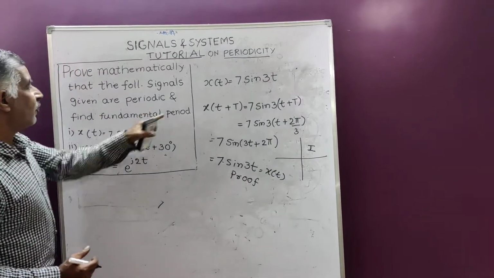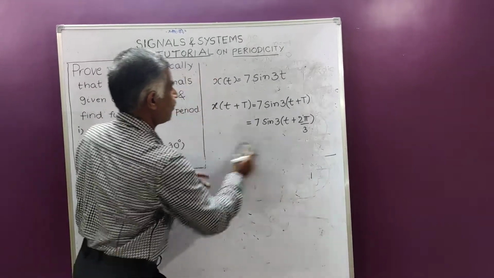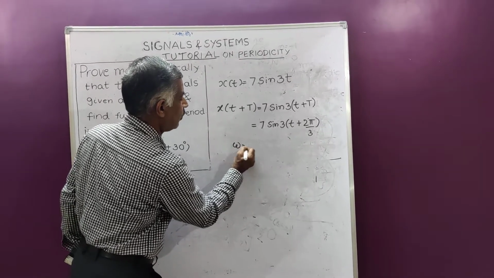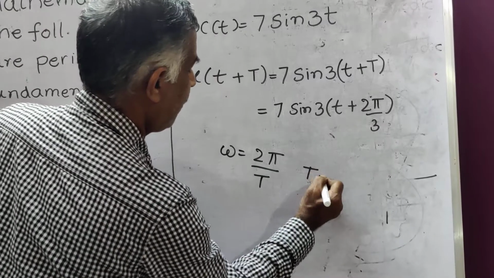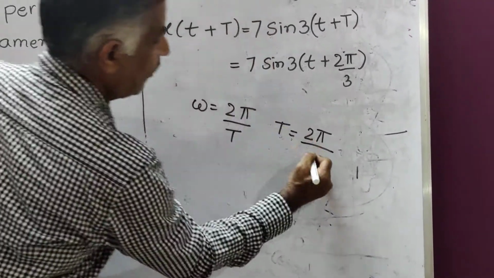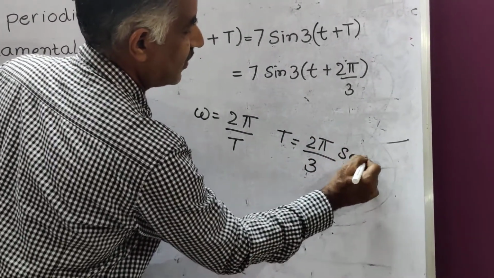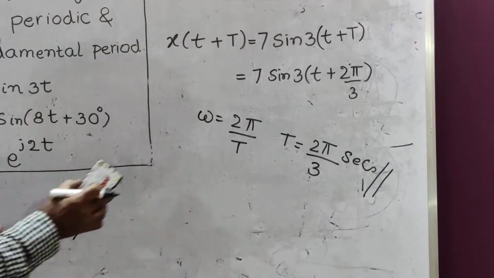Next, what is the fundamental period? The fundamental period is T. Omega equal to 2 pi by T. T is equal to 2 pi by omega, and omega is 3. Therefore T is equal to 2 pi by 3 seconds. This is the answer. So this is the first problem.